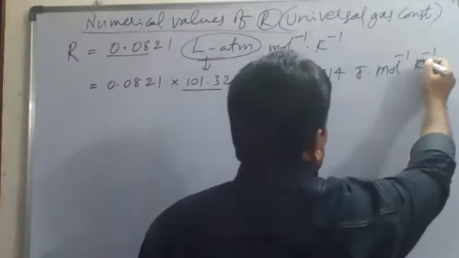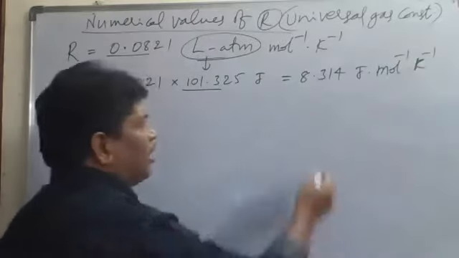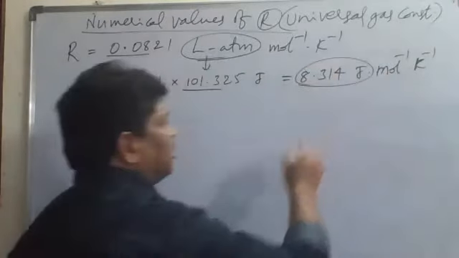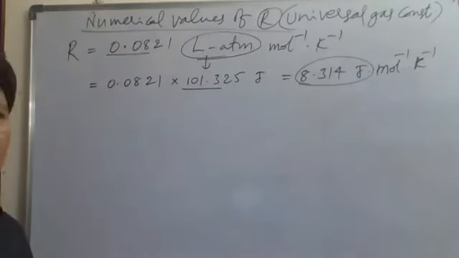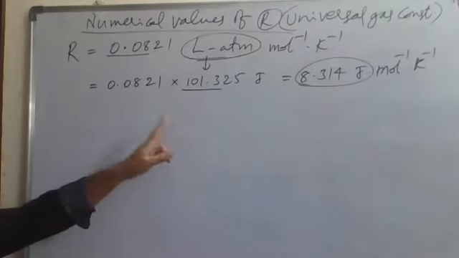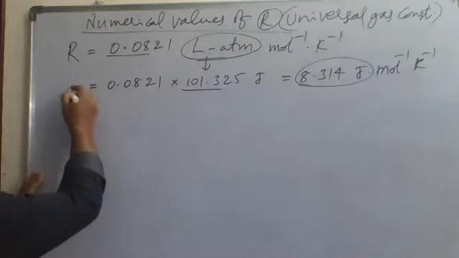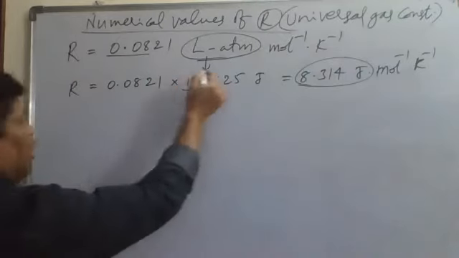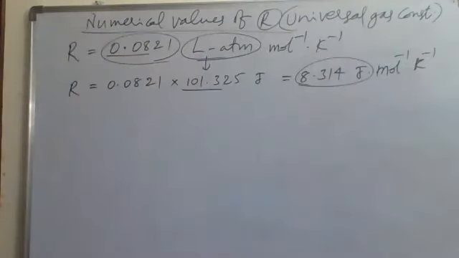So per mole per Kelvin, the value of R in joules is 8.314 joules mole inverse Kelvin inverse. Remember, so R value in liter atmospheres and R value in joules are both important.